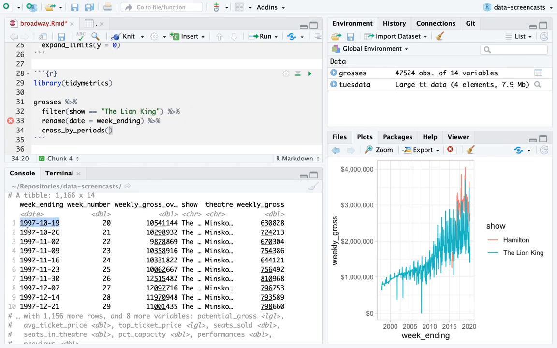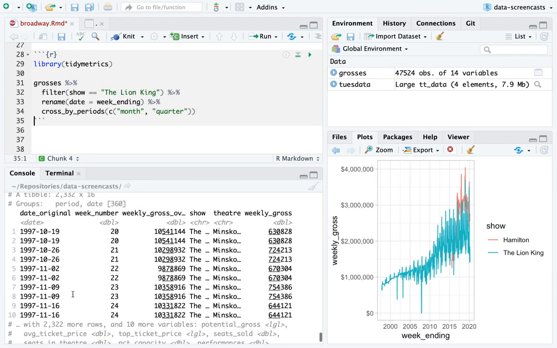Cross by periods says that I want to aggregate this. It's kind of like a group by. I want to aggregate this perhaps across week. Oh, it kind of already is week. Maybe I'm going to skip that. Let's say month and quarter. I'm going to start with that, and then I might do rolling windows. So this actually says I want to aggregate this by month and by quarter.